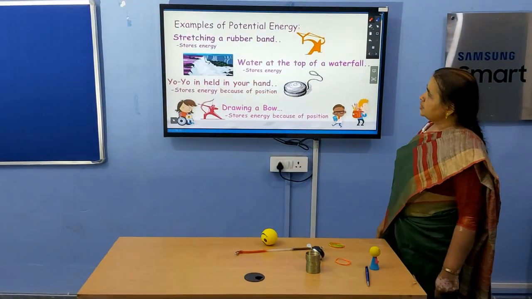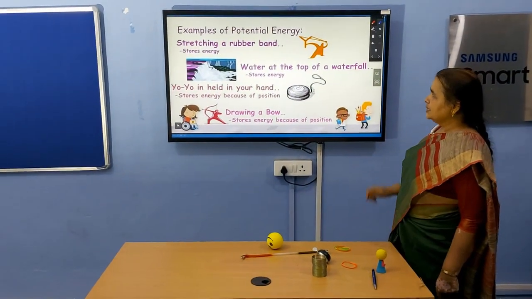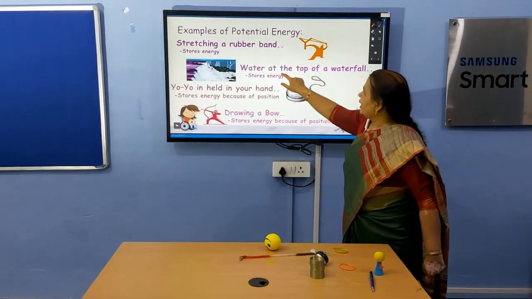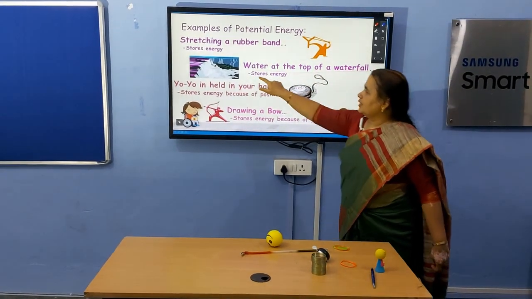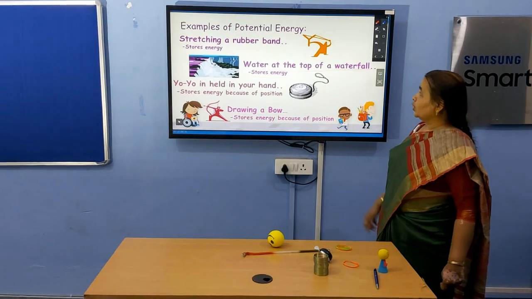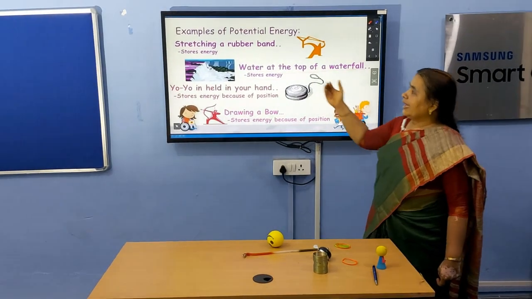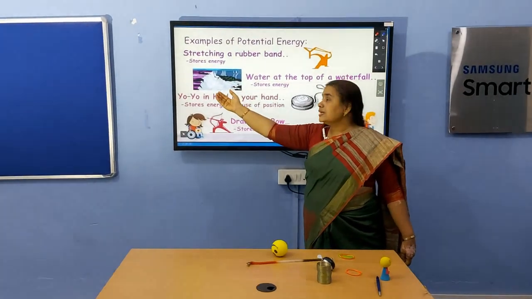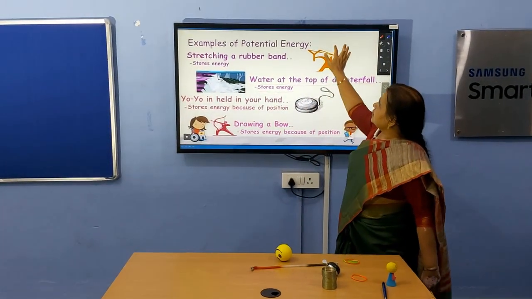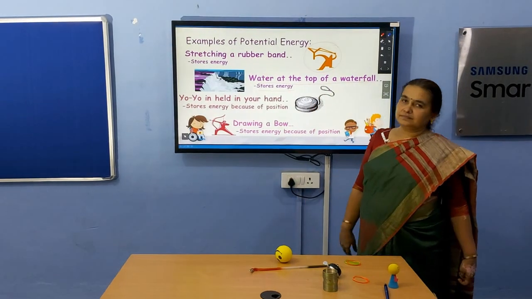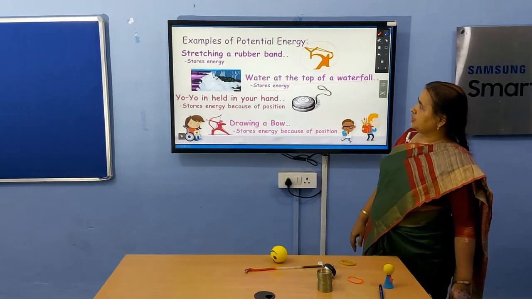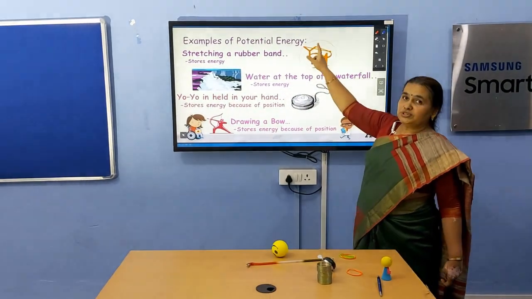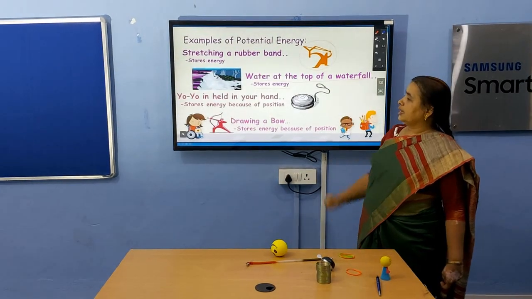See the examples of potential energy. Water at the top of a waterfall stores energy. It has gravitational potential energy, due to virtue of its height. And here, stretching a rubber band is elastic potential energy because it is due to change in shape of this rubber.